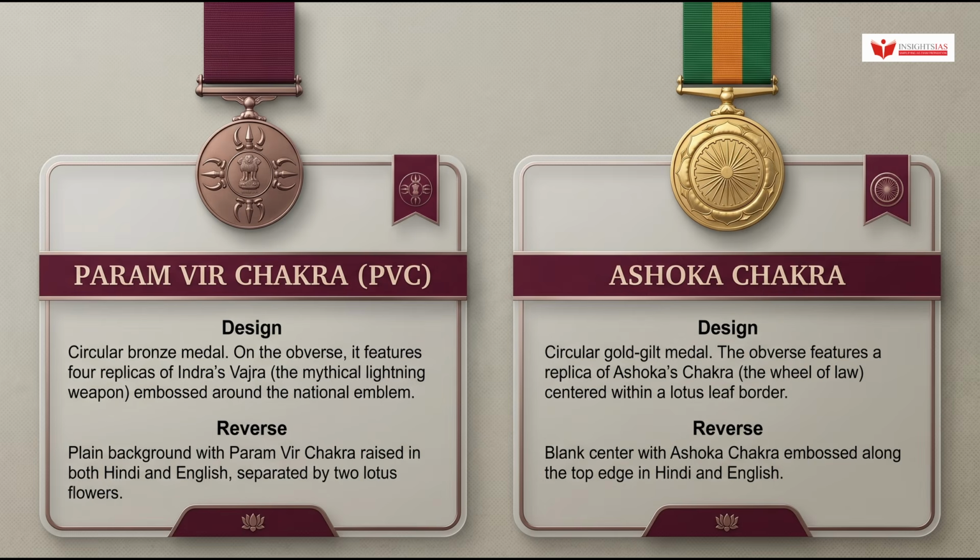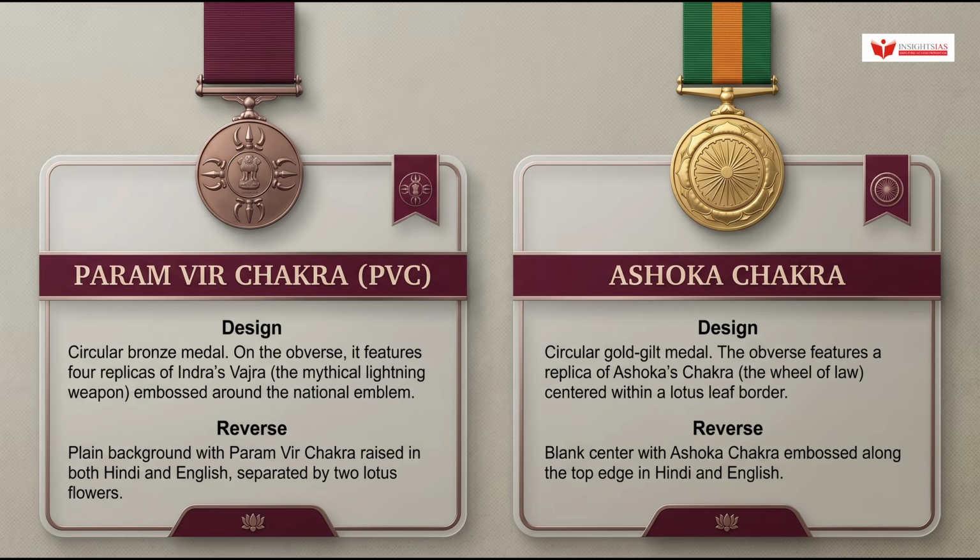Now here is an area where prelims questions are most likely to come from: the physical design features of each medal. Let us go through every one of them carefully. The Paramvir Chakra is a circular bronze medal. On the obverse, it features 4 replicas of Indra's Vajra, the mythical lightning weapon, embossed around the national emblem. The reverse carries the words Paramvir Chakra in both Hindi and English, separated by 2 lotus flowers.